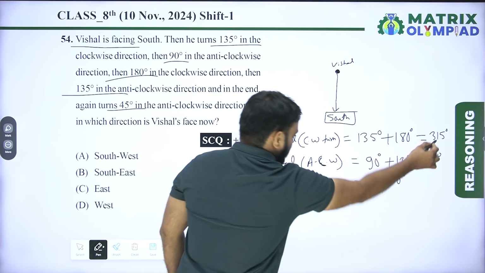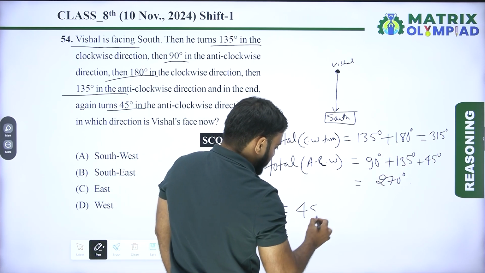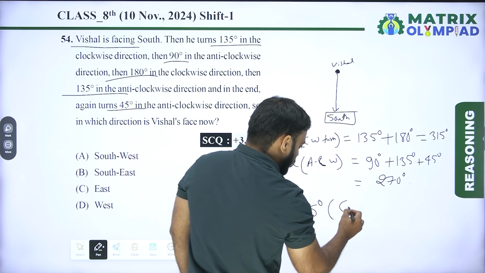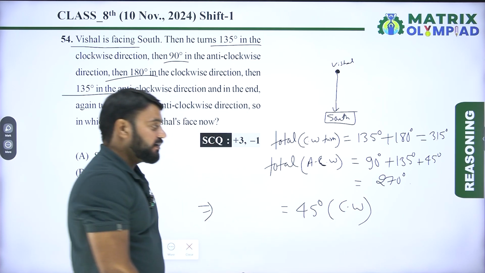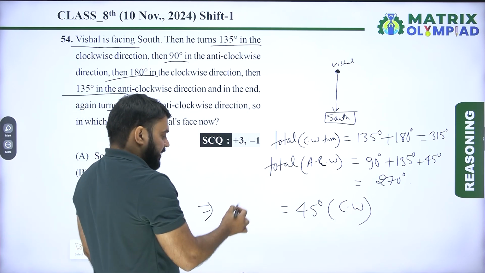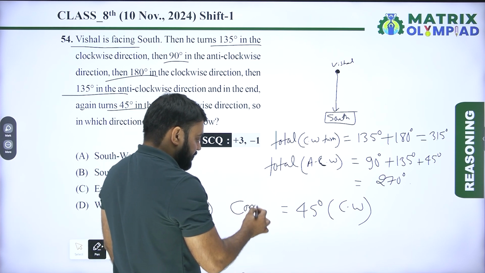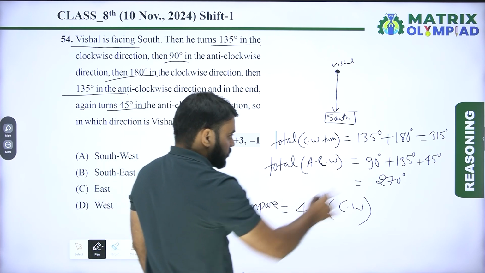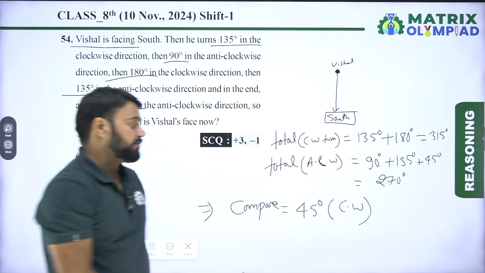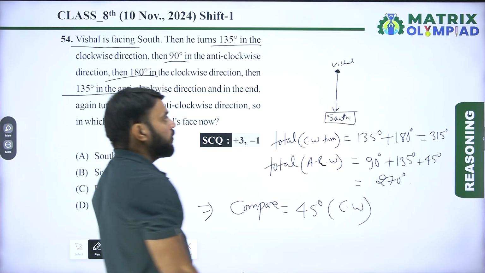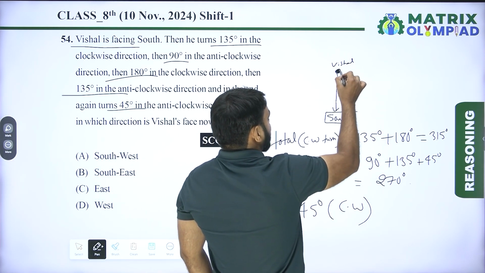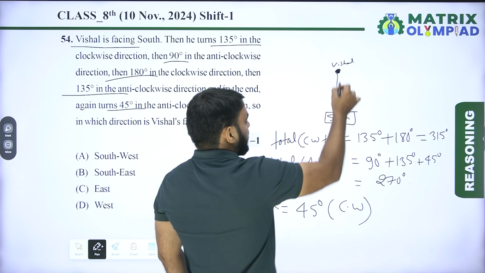Then we get 45 degree clockwise turn. When we compare these two, we get 45 degree clockwise turn. So finally Vishal takes 45 degree clockwise turn.